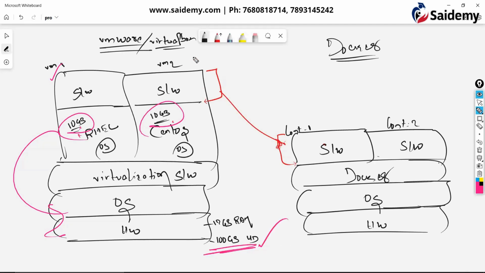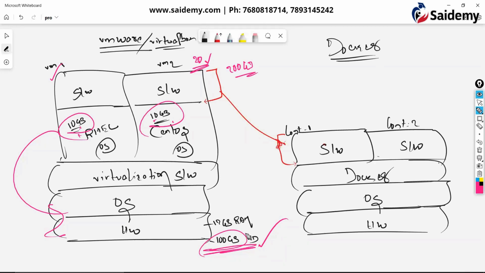Suppose I want 20 machines, 20 VMs. Is it possible? No. See, 20 means 20 into 10, 200 GB I want. But the base machine has only 100 GB. So how can I create 20 machines? Now you might be thinking, first of all, why do we need 20 machines? Yes, we need 20, in fact more than that, for testing, development and all. That part I will explain later on. As of now, understand that we need many machines.